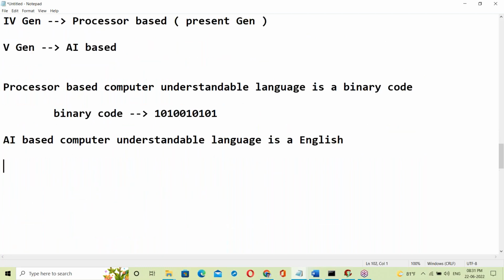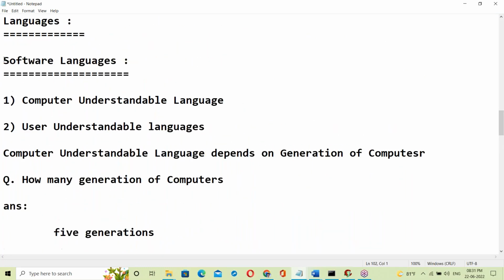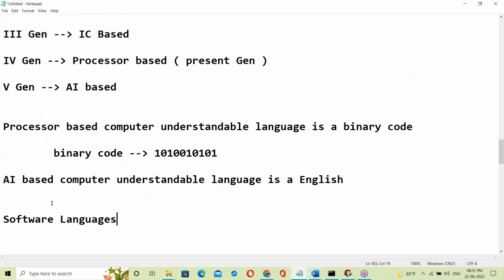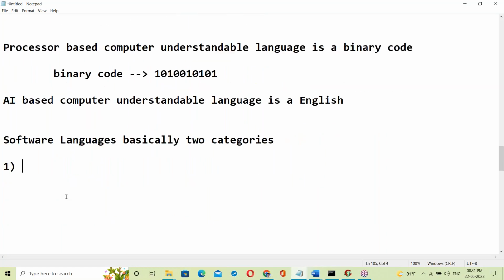So software languages are basically two categories. First one, low level languages.